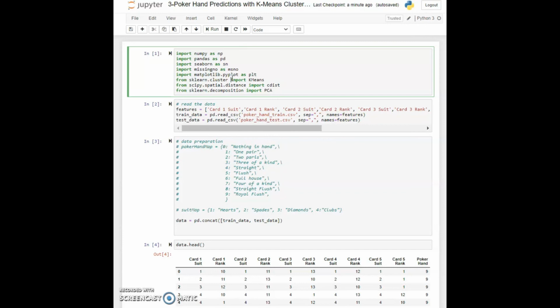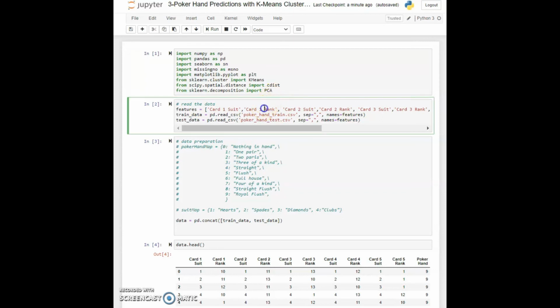So let's come to cell 1, and you can see that here I have imported all the modules and libraries that I need. I imported NumPy, Pandas, Seaborn for visualizations, Missingno for detecting missing data, and Matplotlib for plotting the data. I also imported cdist from scipy.spatial.distance, and I also imported PCA. PCA will be very important for us to analyze the results, and we will see that we are going to squash our multidimensional data into 2 dimensions and present it that way. But more on that later.